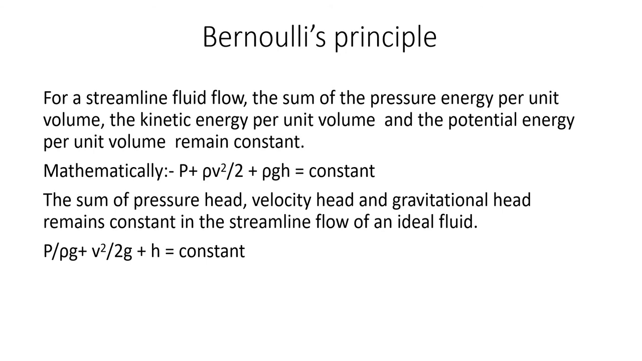So the right-hand side also becomes constant divided by rho G. Rho, the density, is constant and acceleration due to gravity is constant, so again you get another constant. So we can write it as P by rho G plus V square by 2G plus H is equal to constant. This P by rho G is the pressure head, V square by 2G is the velocity head and H is the gravitational head. So the sum of pressure head, velocity head and gravitational head remains constant in the streamlined flow of an ideal fluid. You can write either of the two statements, whichever is convenient to you. So that is Bernoulli's principle.